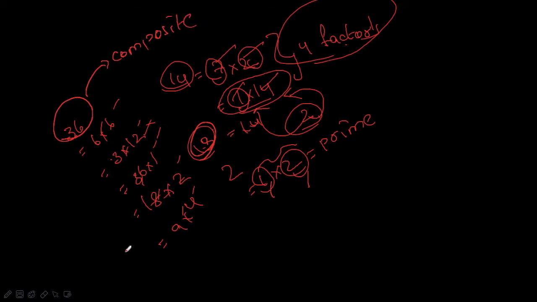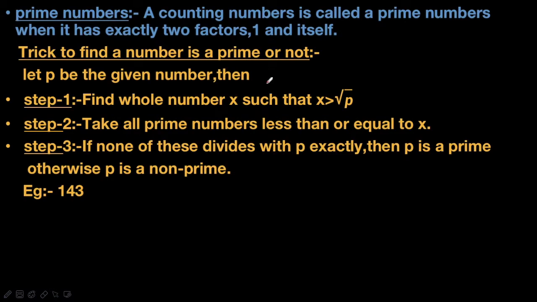There is a trick to find whether a number is prime or not. Suppose they give a large number, say 143. How do we find whether it is a prime number or not? Take the root of that number and find the closest whole number.